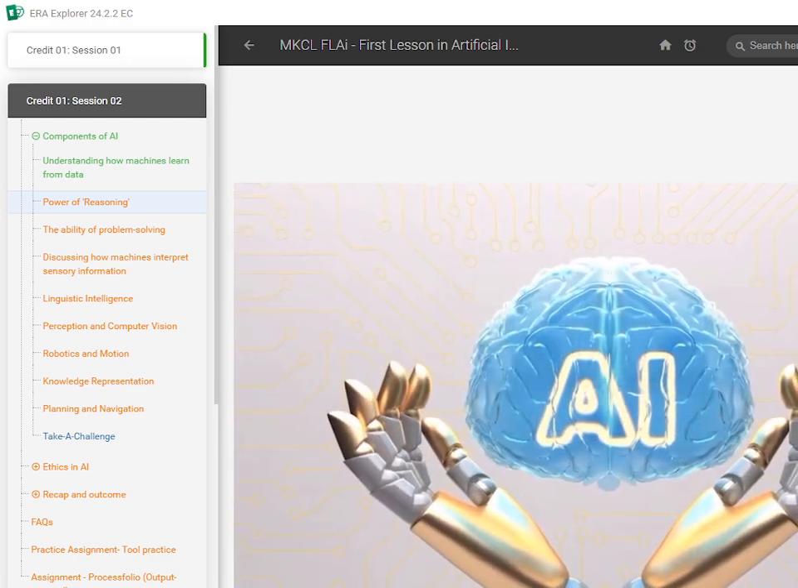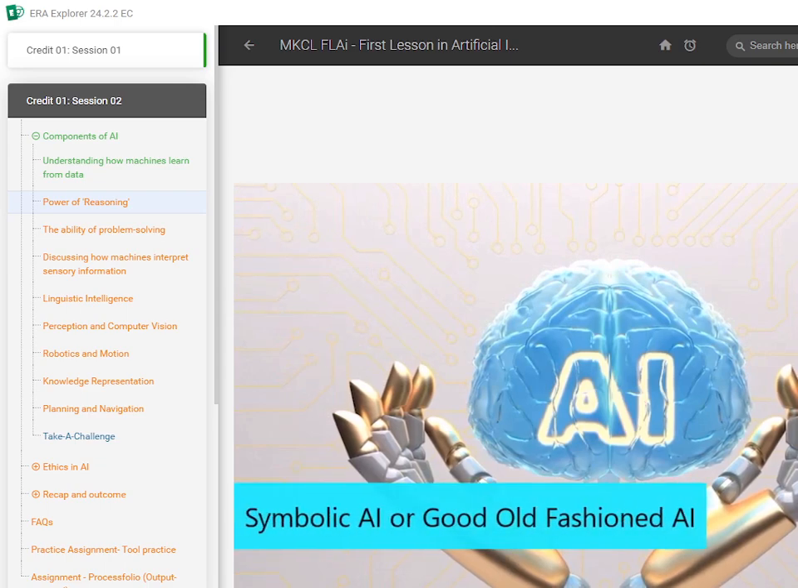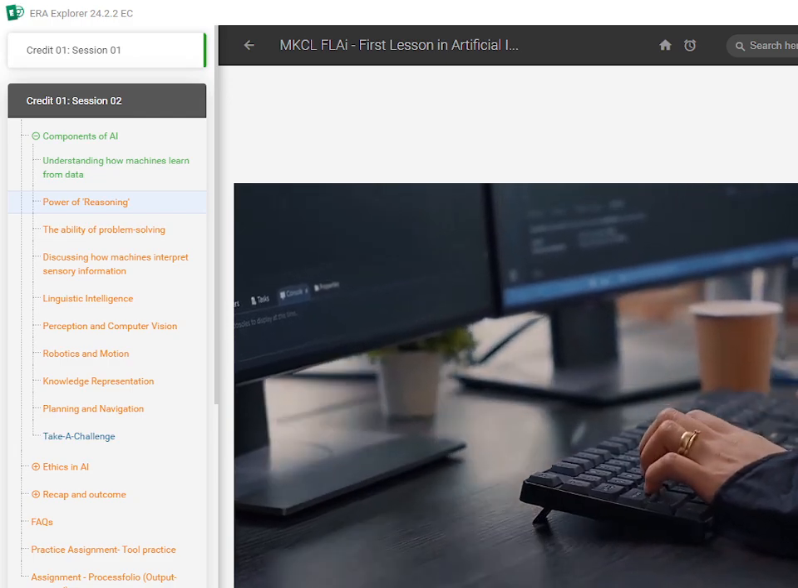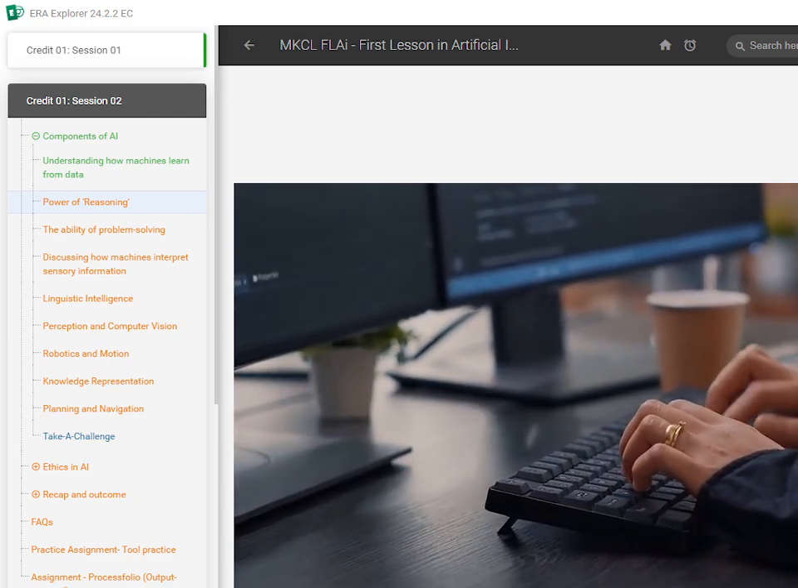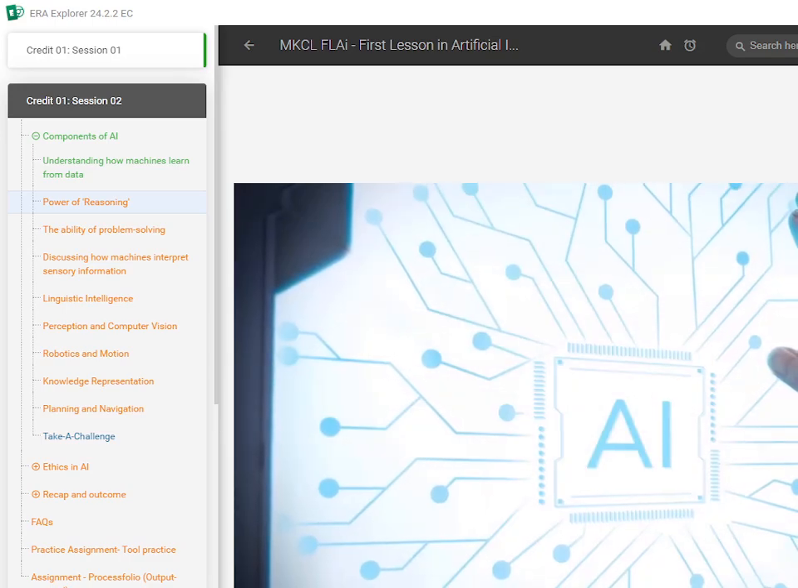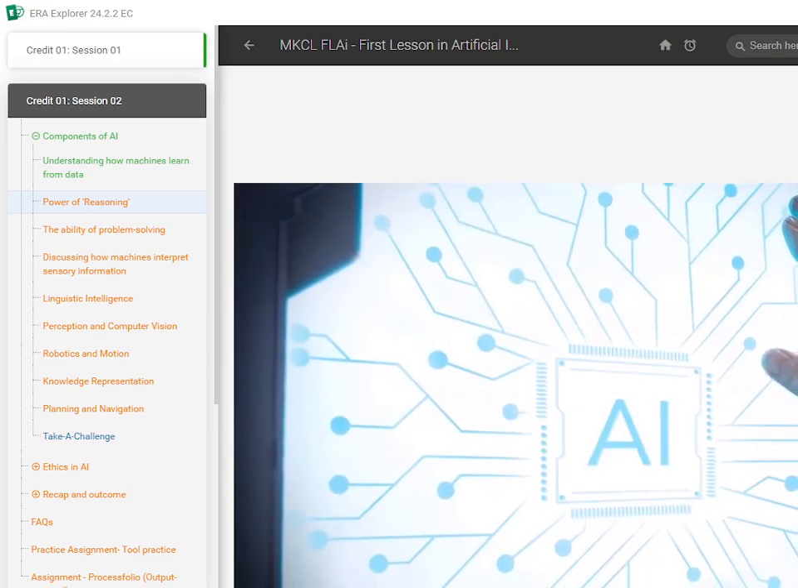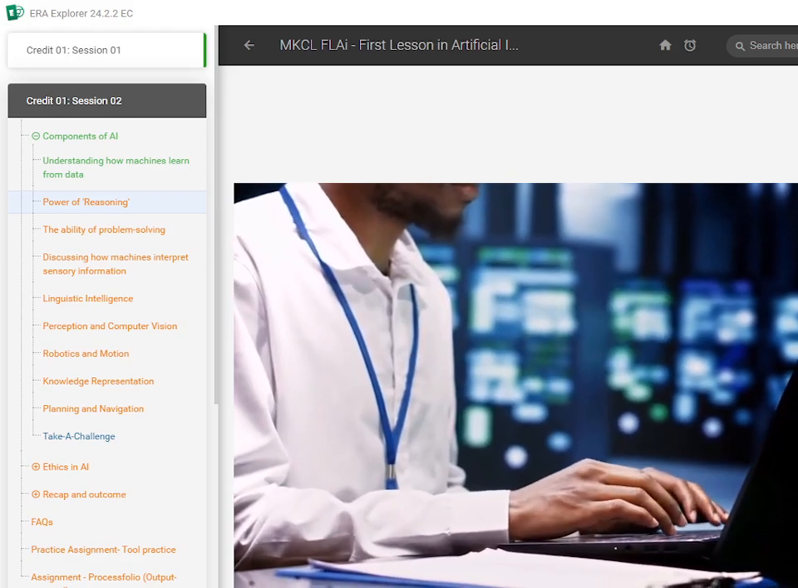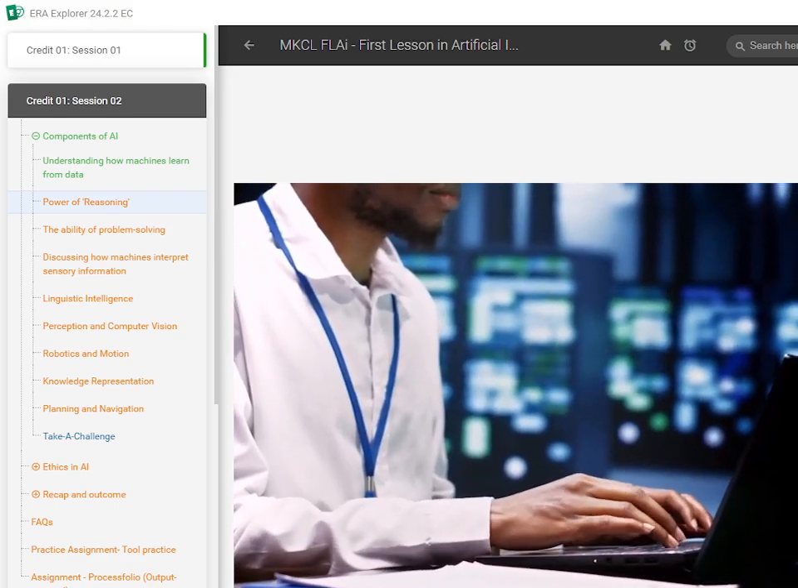There's also a branch of AI called symbolic AI or good old-fashioned AI that focuses on logic and reasoning. These systems use symbols and rules to represent and manipulate knowledge, allowing them to solve puzzles, prove mathematical theorems, or even play chess. The power of reasoning in AI holds immense potential.